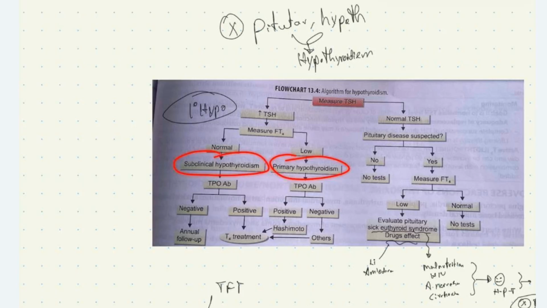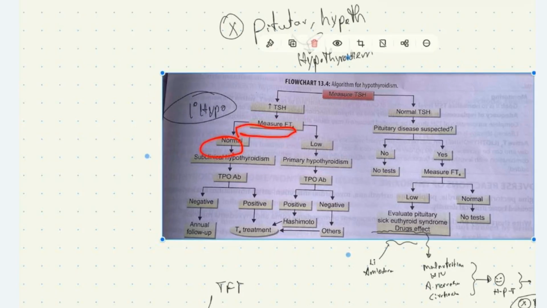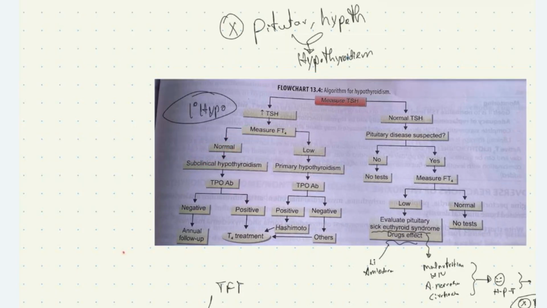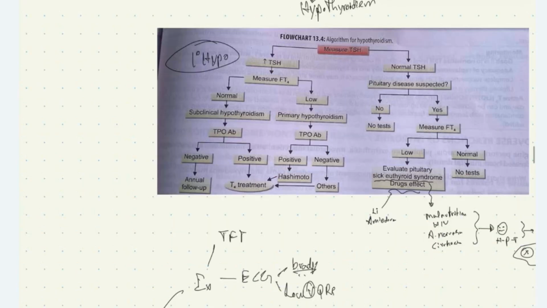In case of subclinical disease, the free T4 levels will be normal. We know that. If we have overt hypothyroidism, we will see primary hypothyroidism. So then we'll estimate TPO levels, thyroid peroxidase antibodies level, which will be positive in case of Hashimoto's thyroiditis.